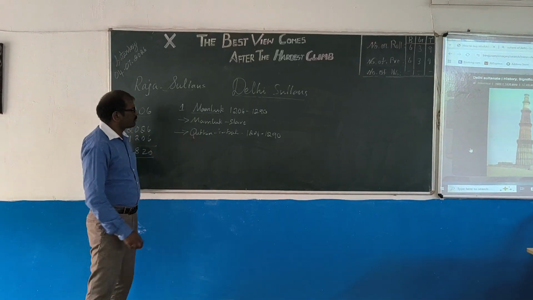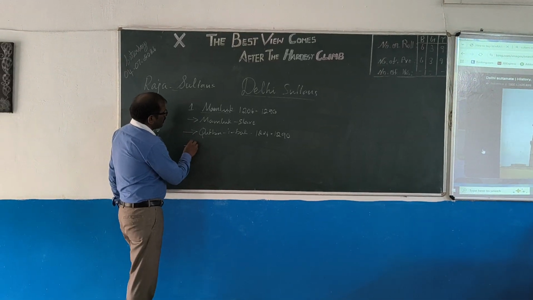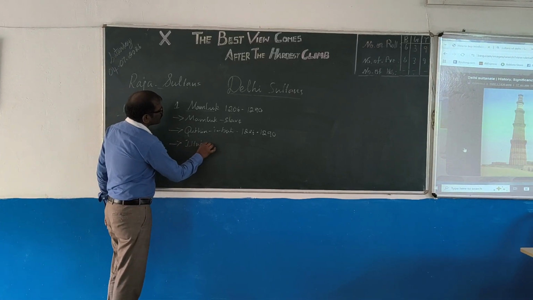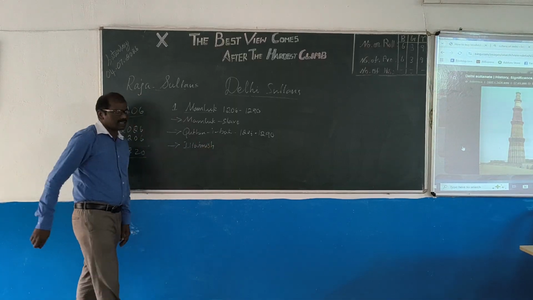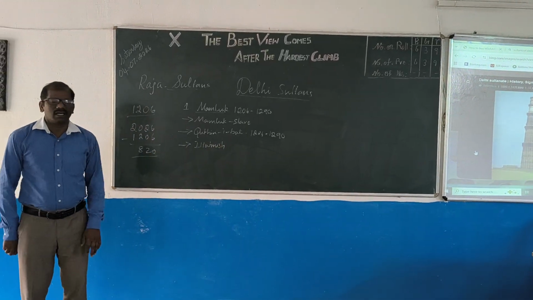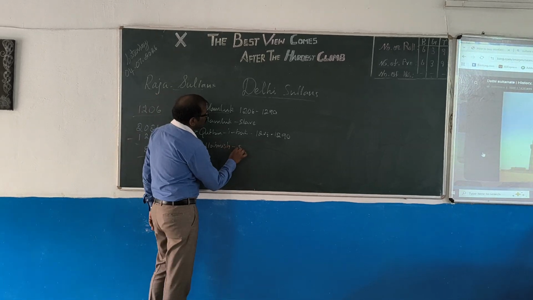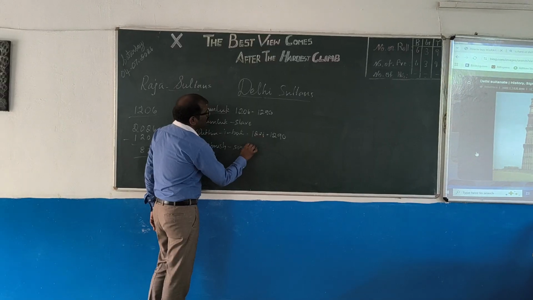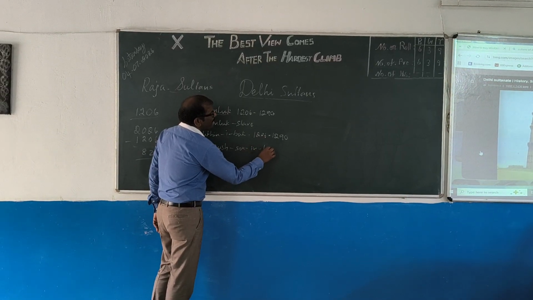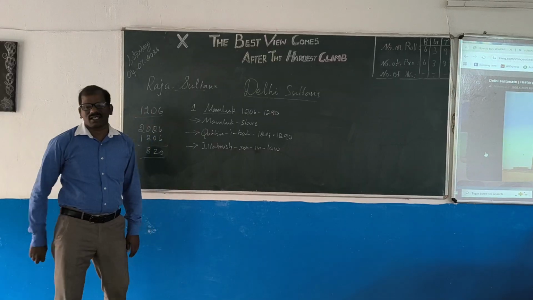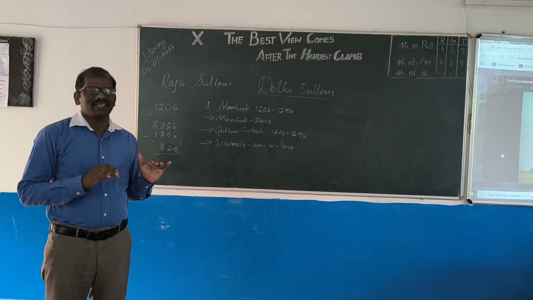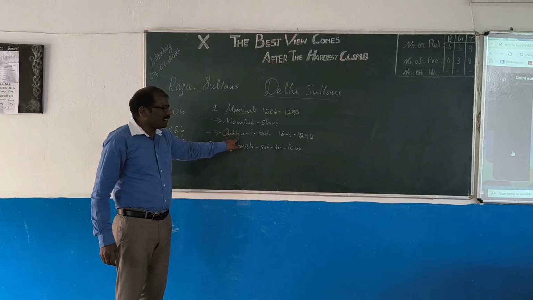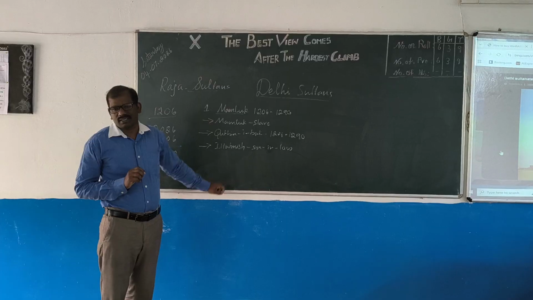After this man came Iltutmish. Same family, but he is a son-in-law. Iltutmish is a son-in-law. Again there is one doubt: why is there no son? That is history. That's why we are studying history. Again, he is also not having a proper son.